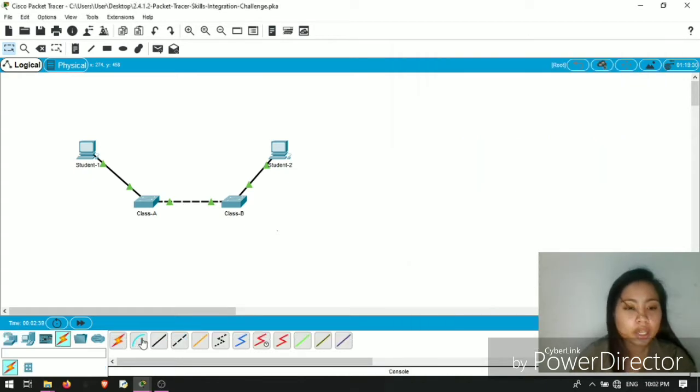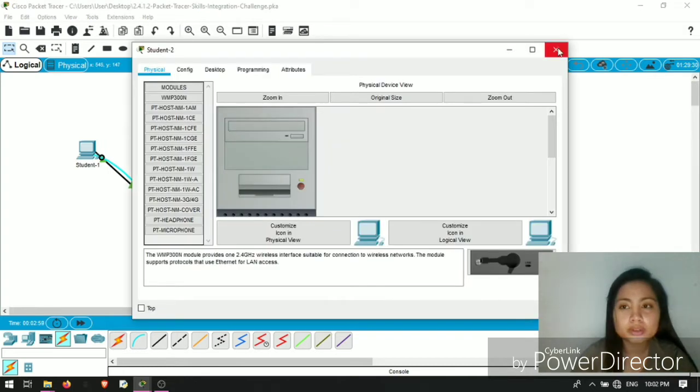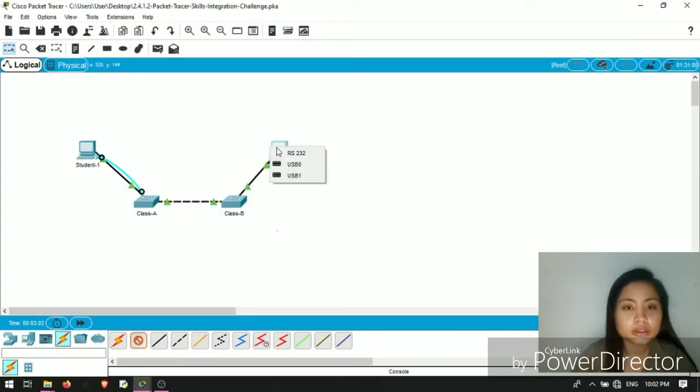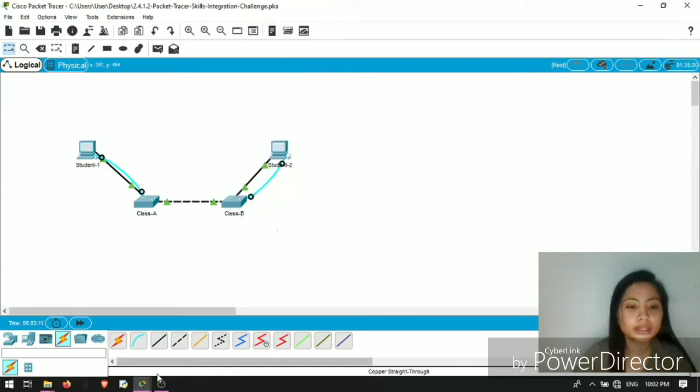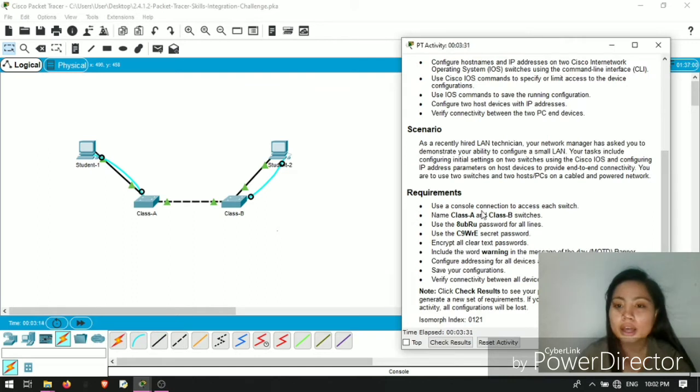So click this connection and click this blue connection, which is the console, and connect it to the switch, on the console port. Also do this one, and connect it also to this switch's console. So we're done using a console connection to access each switch.